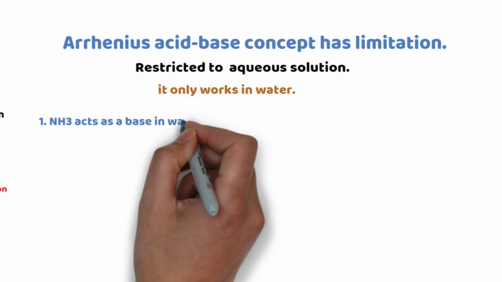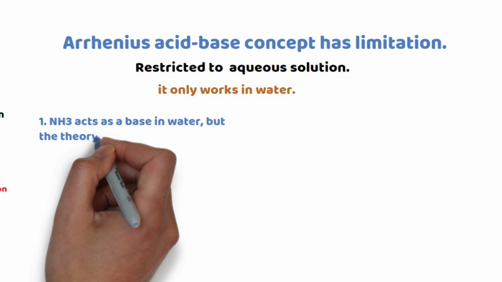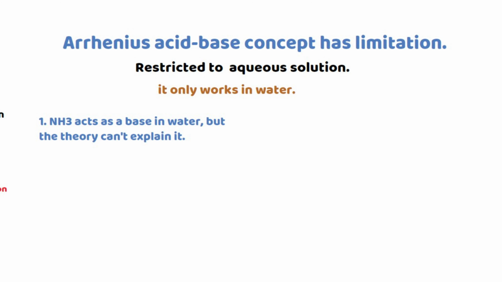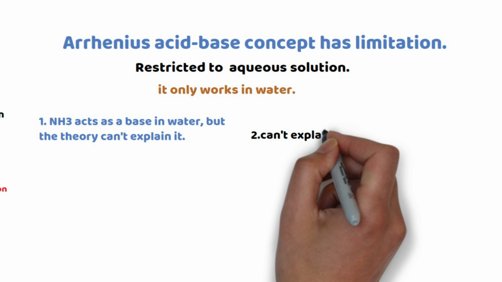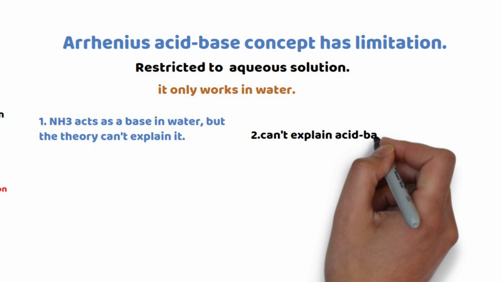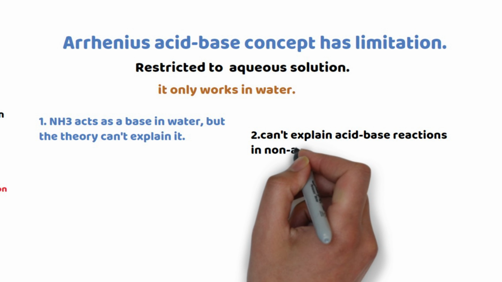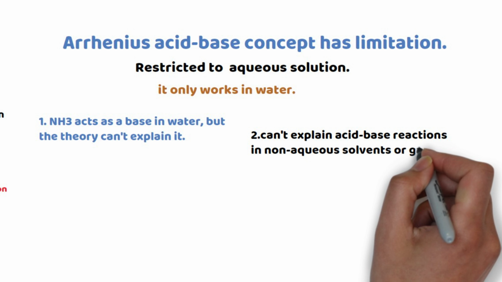Ammonia acts as a base in water, but Arrhenius couldn't explain why ammonia acts as a base in water. The second one, it cannot explain acid-base reactions in a non-aqueous solution or in a gas state.